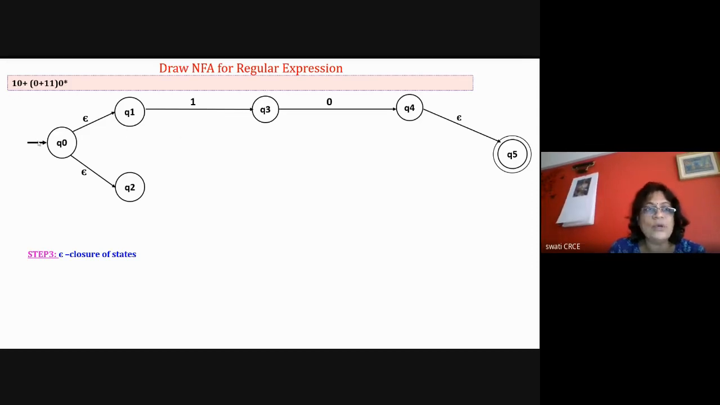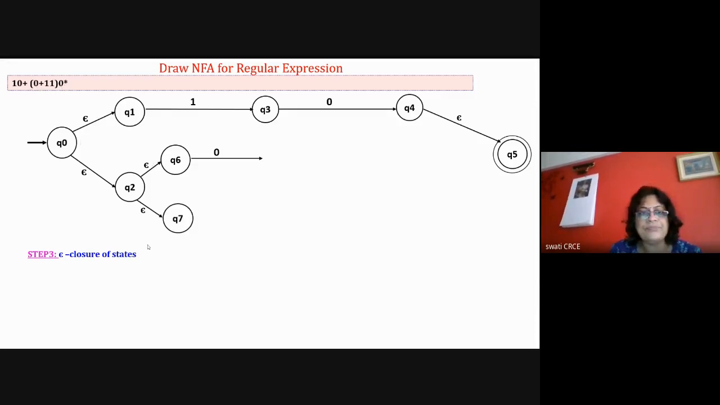For 10, from Q0 with epsilon it will go to Q1. With 10, it will go to the final state. Now for the second term, 0 plus 1 star, the machine will follow another path via Q2. So via Q2, with epsilon it will go to Q6. With 0, it will go to, again here there are two paths, either 0 or 1. So again the same epsilon diagram, either 0 or 1.